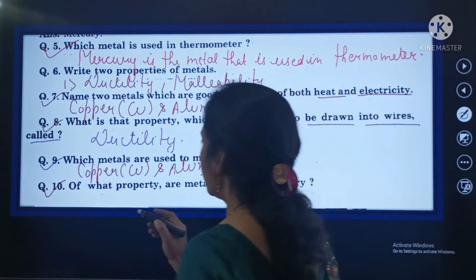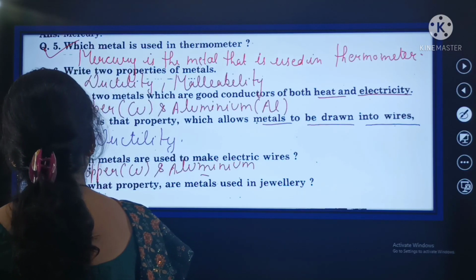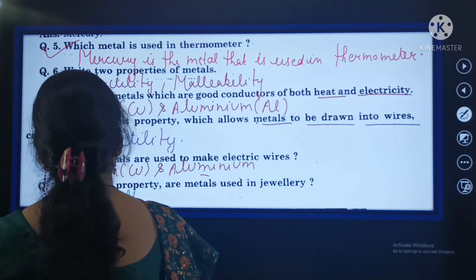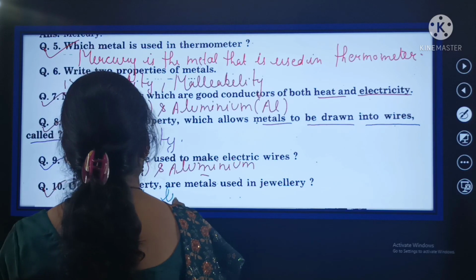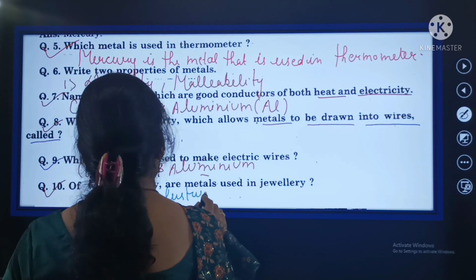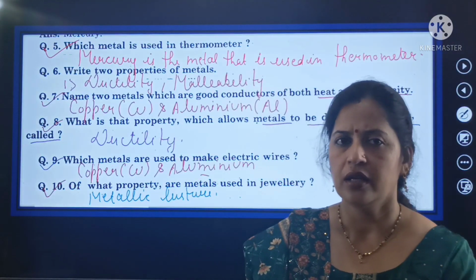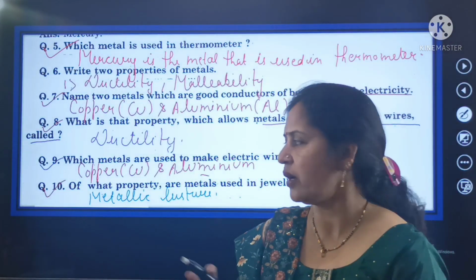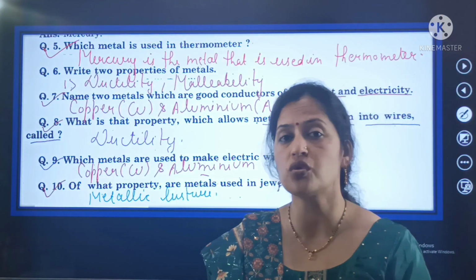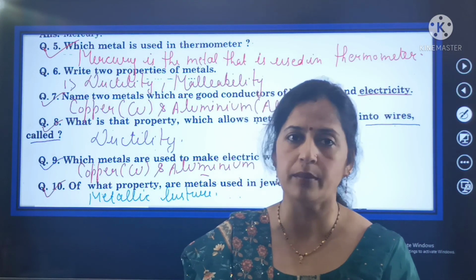So that property is known as, beta, metallic luster, or shiny appearance. That is the main property by which the metals are used to make the jewelry or the ornaments.